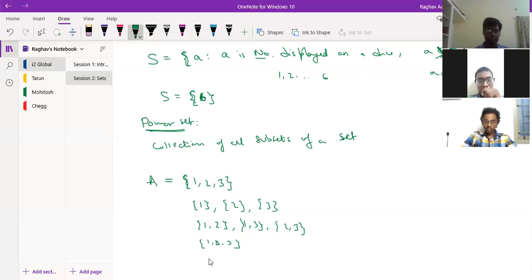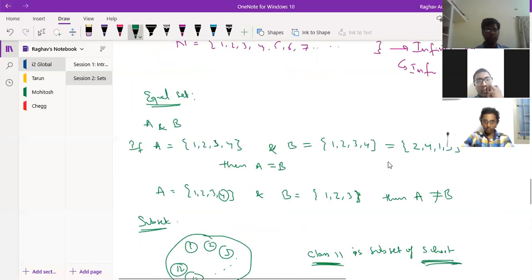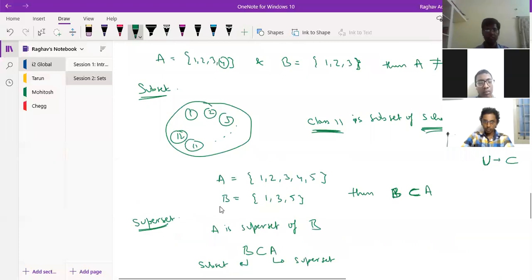Is there some other possibility? Yes, another possibility is I don't have any element. This is the null set basically. Null set means 0 elements. So the null set is a subset of all sets.